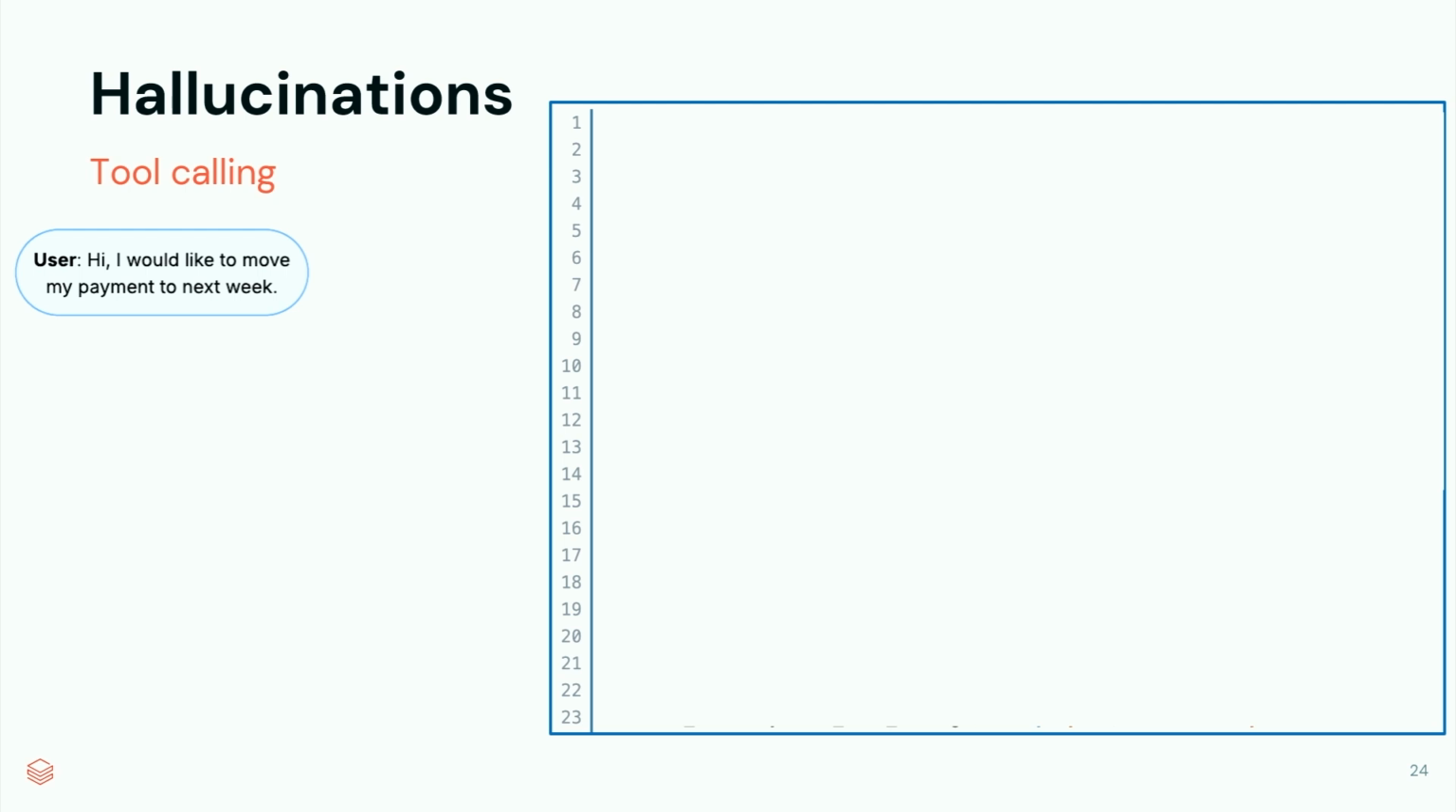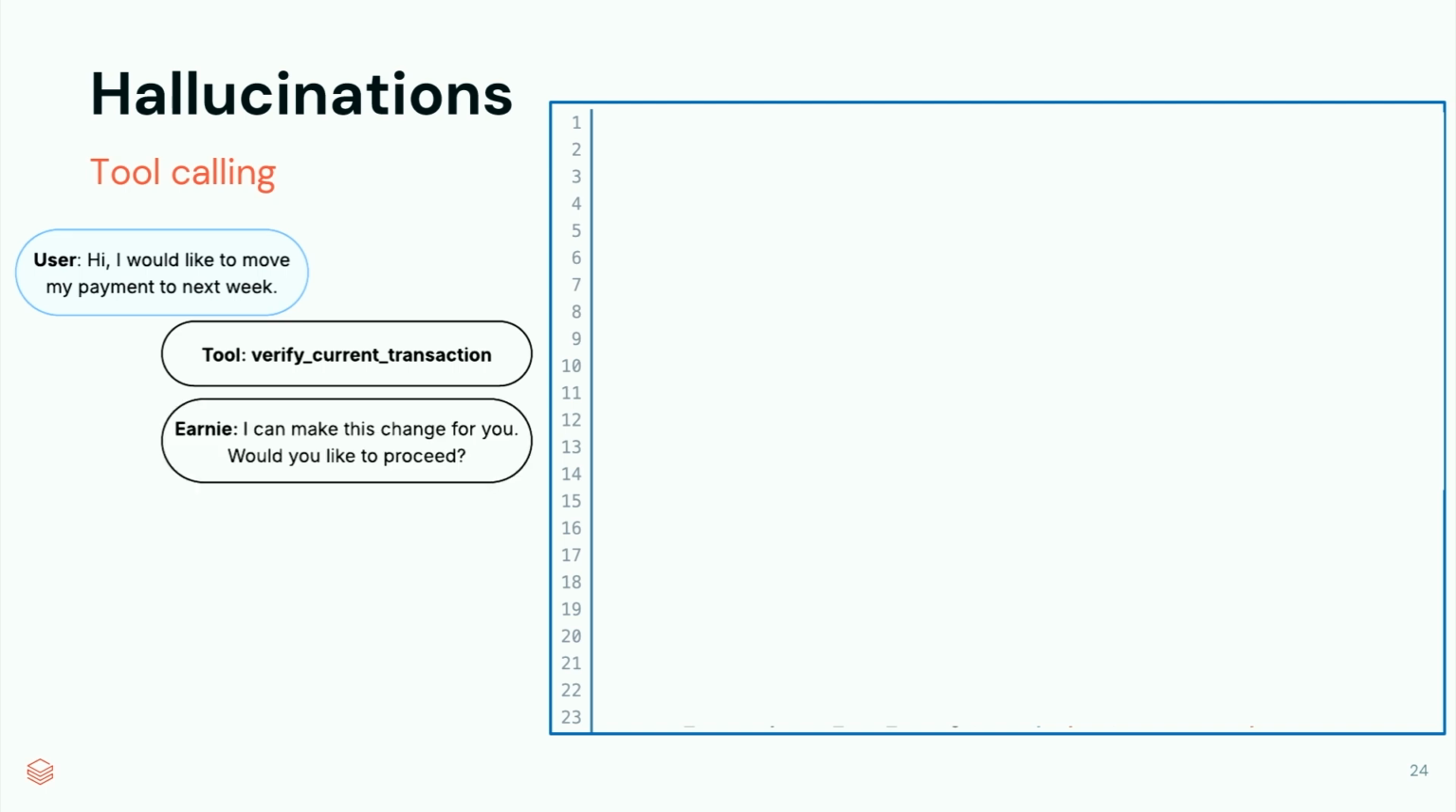Our user is interacting with our customer support. They want to modify a payment. So the first thing our bot is going to do is verify that this payment is currently active and that it can actually help the user. After it verifies this, the bot will confirm with the user, "Yes, I can make that change for you. Would you like to make that change?" And this is going to be our first question and answer pair, which will represent one row in our table.